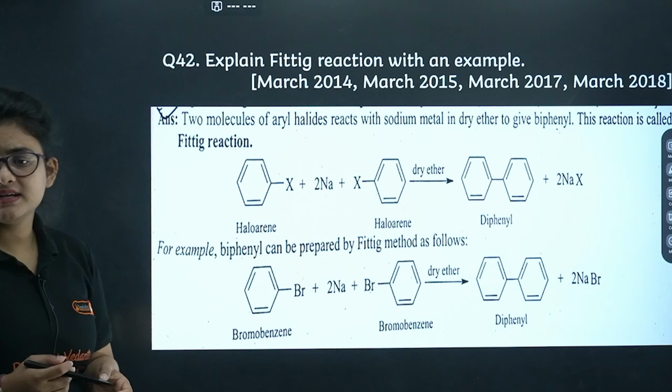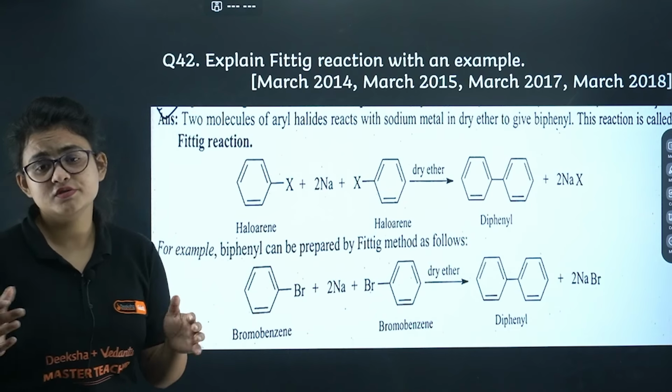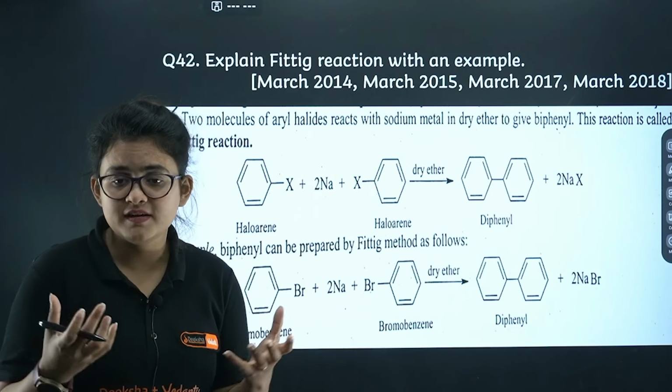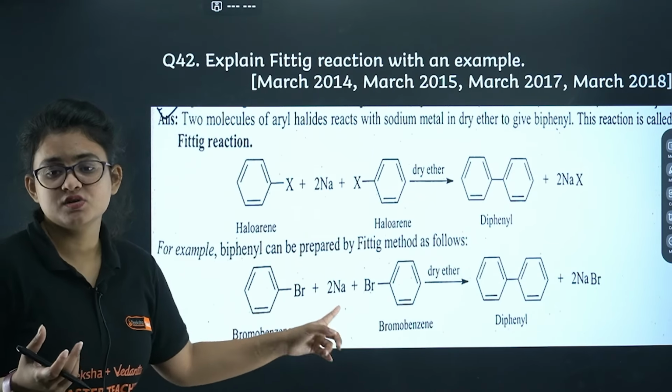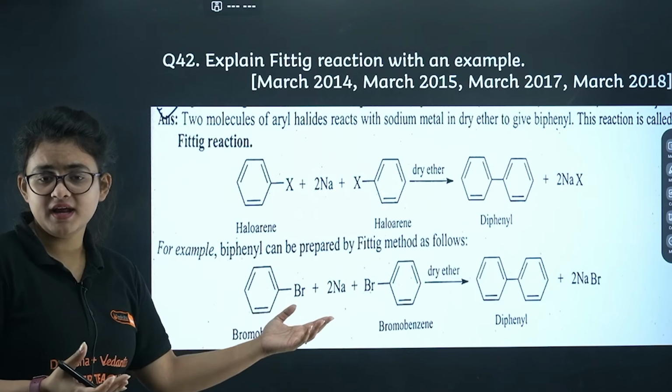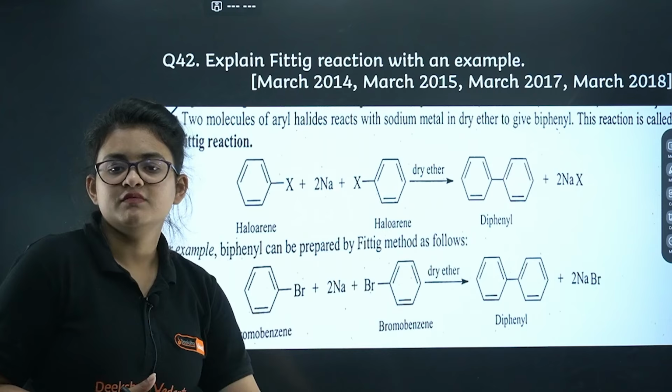Here you can see the Fittig reaction with example. That is something we use to prepare biphenyl or diphenyl type of compound. Okay, you take an aryl halide in the presence of sodium, 2 units of that you need, and you will end up with diphenyl.